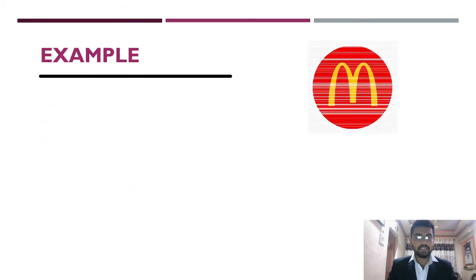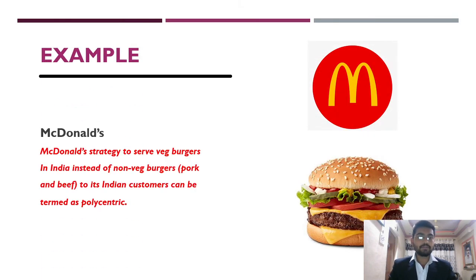And the example is McDonald's. McDonald's started a strategy to serve veg burgers in India instead of non-veg burgers like pork and beef, so its Indian customers can get the taste in terms of polycentric.